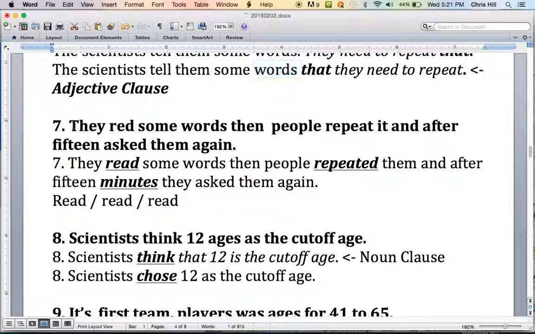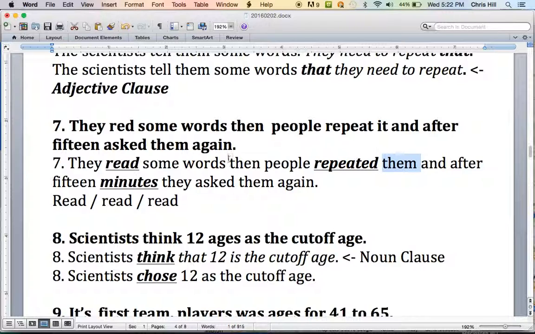Number 7, they read some words, then people repeat it, and after 15 ask them again. Okay, a few things we need to fix up. First, they read. I know this is confusing, but the verb is spelled this way. And notice it's spelled the same way for all three forms, but the pronunciation is different. In the present, read. In the past, read. The past participle, read. Read, read, read. Same spelling, different pronunciation.